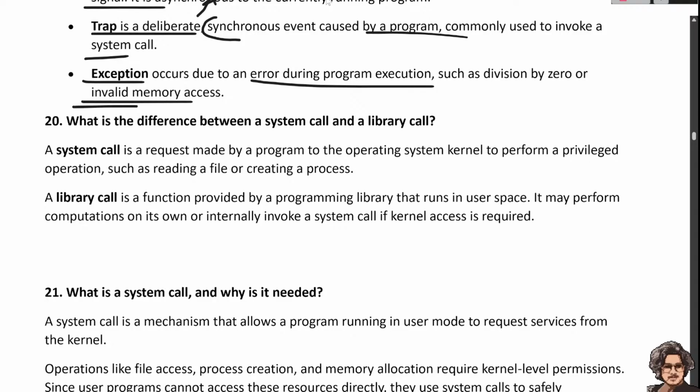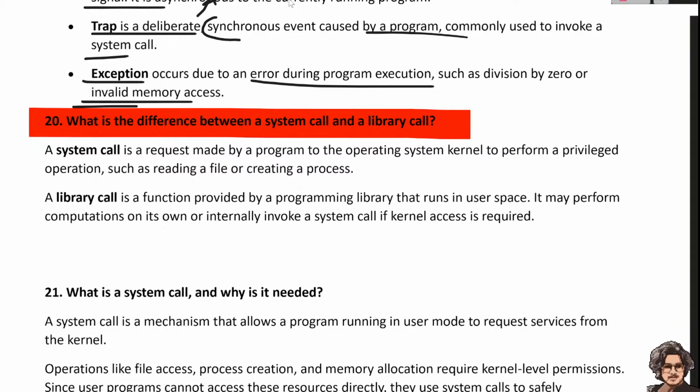What is the difference between a system call and a library call? A system call is a request made by a program to the operating system kernel to perform privileged operations such as reading a file and creating a file. That is known as a system call. It is a request made by the program to the operating system kernel to perform a privileged operation, like reading the file, creating the file, all these things.